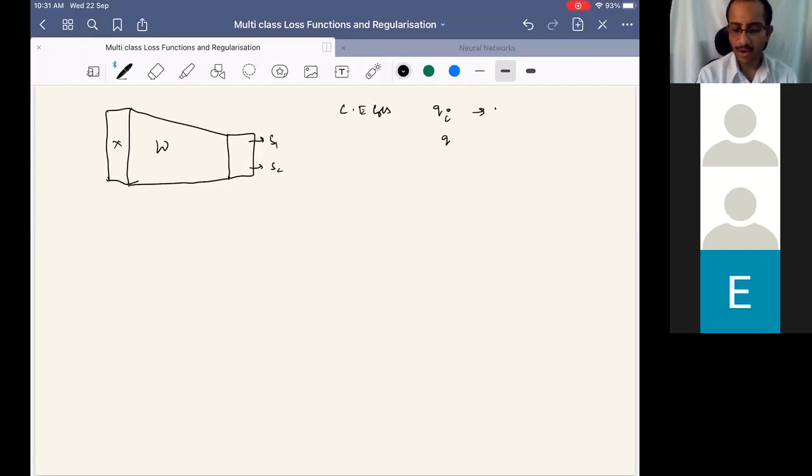And then we have the ground truth probabilities, Pi. Based on these, we can define the cross entropy loss. So how do we get from scores to probabilities is the question. What we need is the probability that the jth neuron belongs to the yi class.